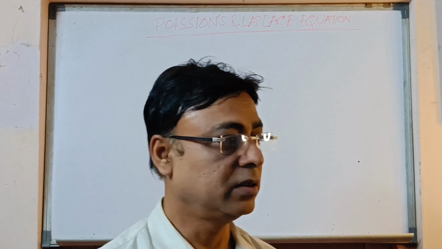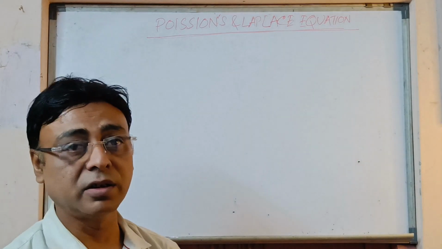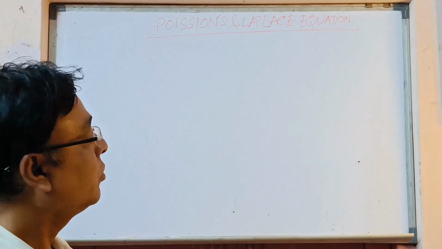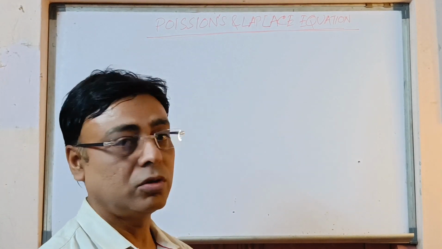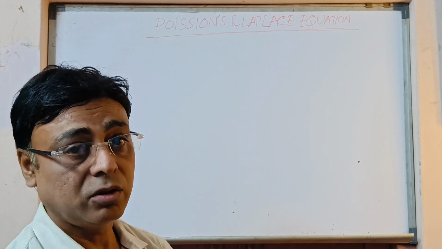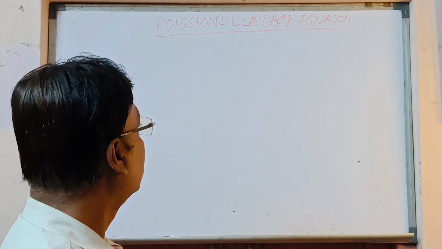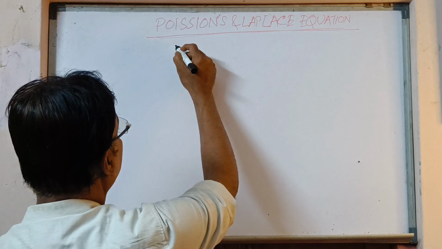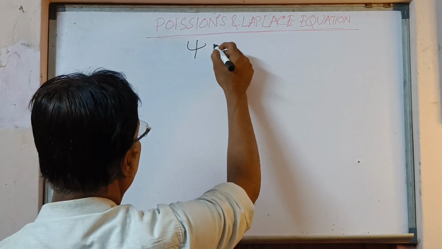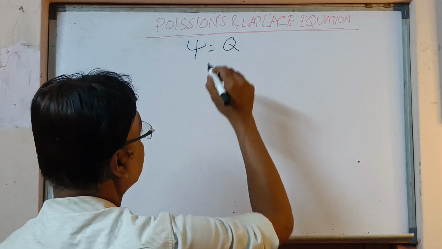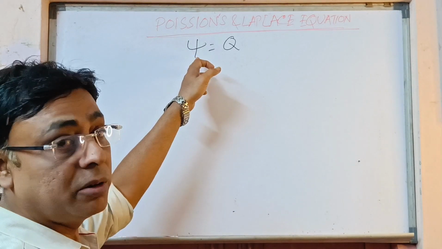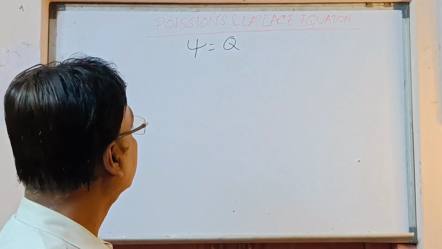Evening everybody. So today we are going to discuss Poisson's and Laplace equation. For that we have to go to the divergence theorem and obviously to the Gauss law. We know that the Gauss law states that the flux coming out of a charged body is equal to the charge enclosed in that body. So mathematically you can write psi is equal to q.